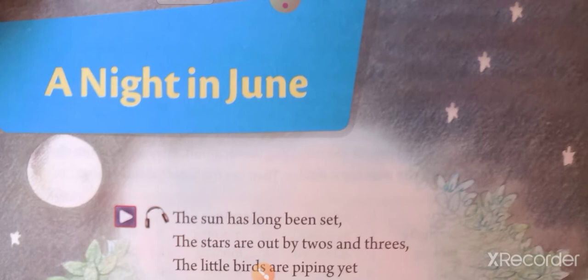At first, let us try to understand the title A Night in June. What do we understand after reading the title? June is the name of a month, and we know June is the summer time.